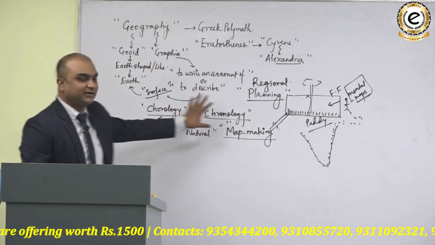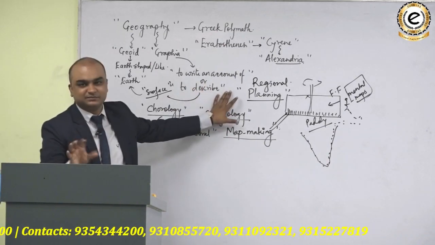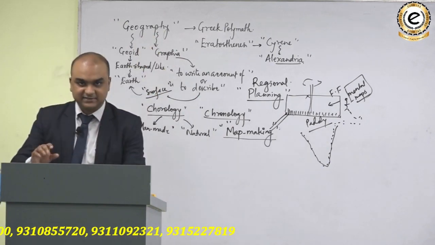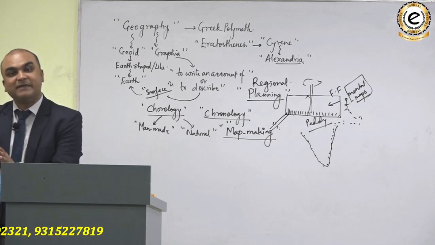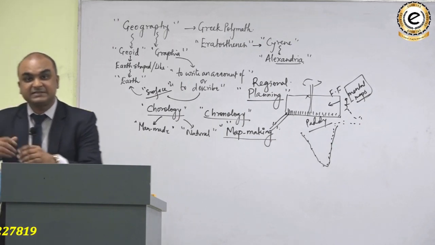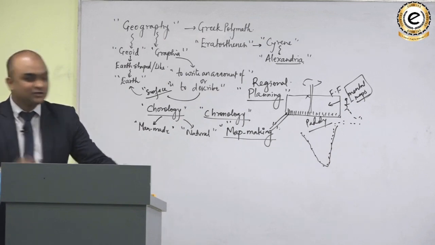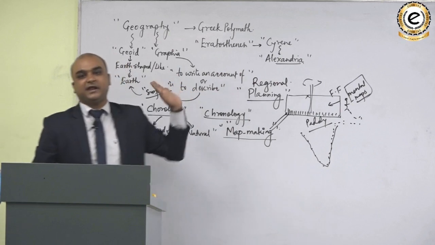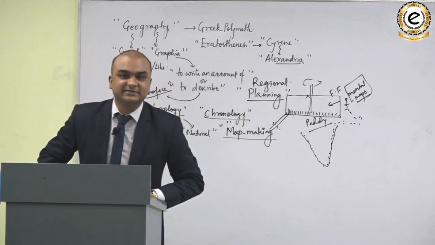So look here, let us summarize what we have understood so far. We understood geography is the science to describe the natural or man-made features in a spatial manner over the surface of the earth through the help of maps for the purpose of regional planning. Do you understand that? That is what geography is.